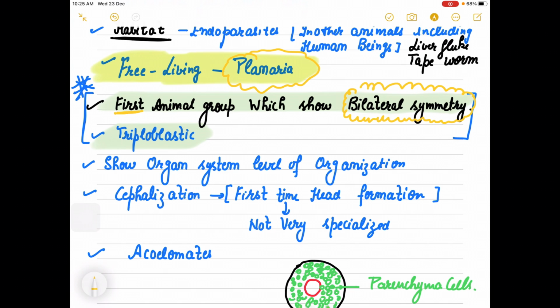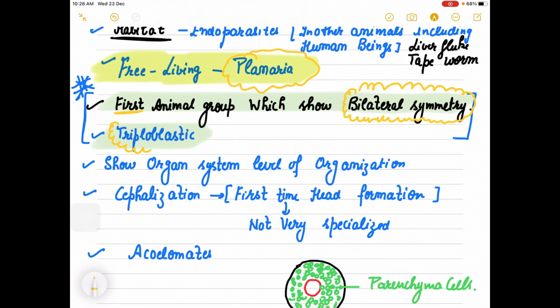So whenever you are solving your objective questions, please be very confident that Ctenophora, cnidarians and sponges have radial symmetry. These are the first group in which bilateral symmetry is observed.